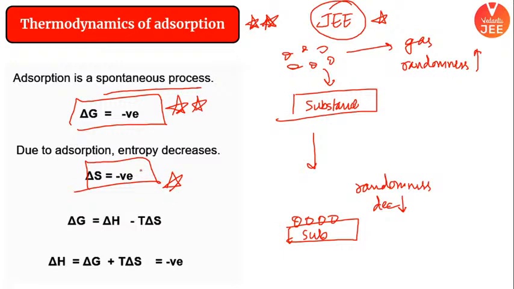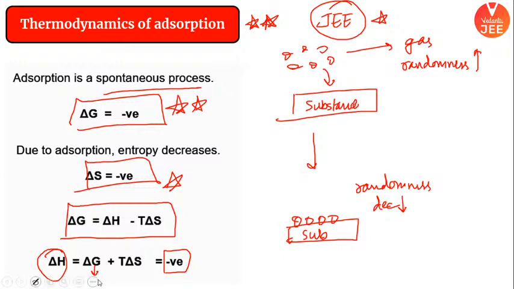And boys and girls, you know your thermodynamics properly, that delta G is equal to delta H minus T delta S. Rearranging it, delta H will become negative, because delta G is negative and delta S is also negative. Overall negative. It means adsorption is an exothermic process.